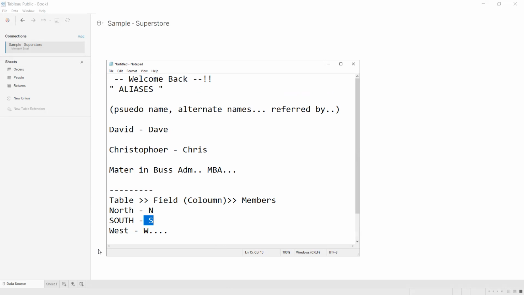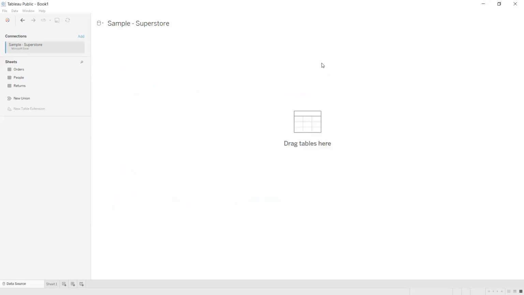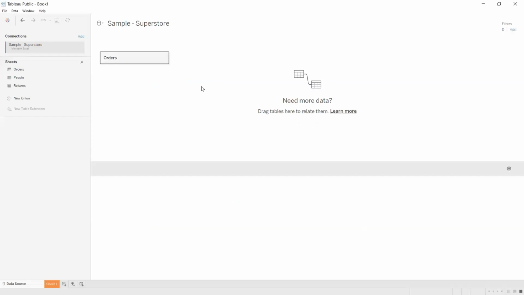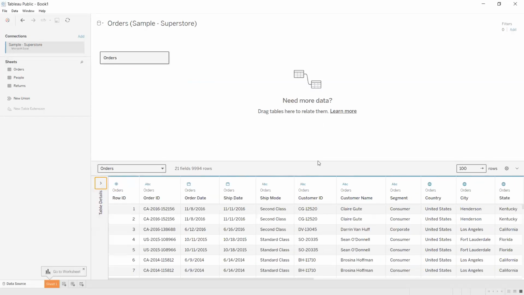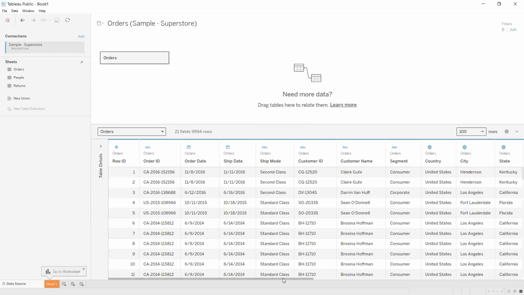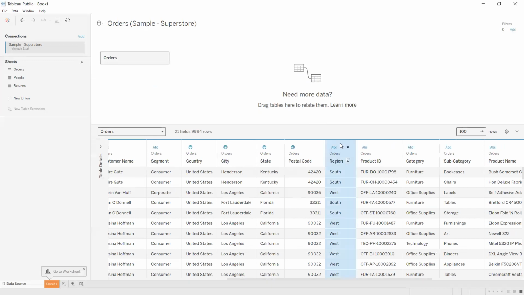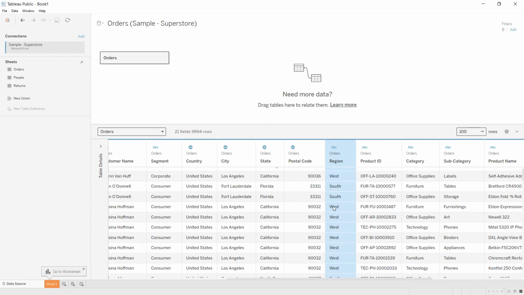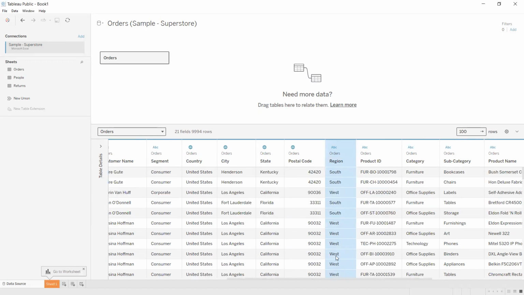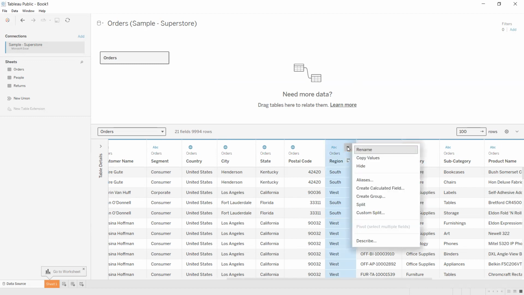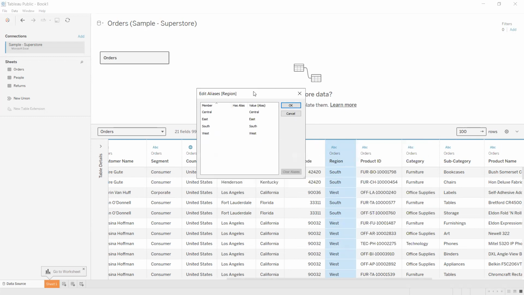So let me quickly show you that in Tableau. I have the data set here. I gave the example of north, west, east, south. I have a field here which is Region, and under Region I have a few members: south, west, east, so on and so forth. I want to rename these with something else. Just select the field, go to the drop down, and you have an option called Aliases. Click this, and you get a dialog box to edit it.